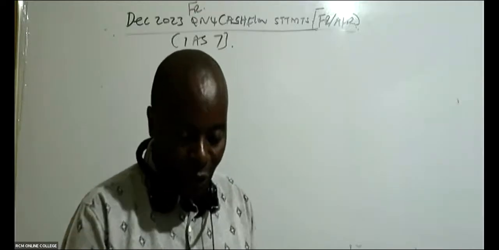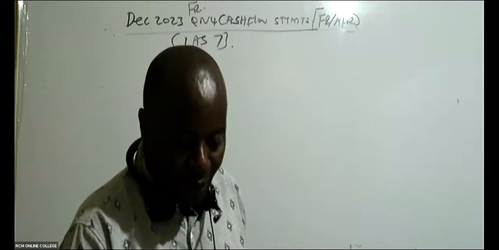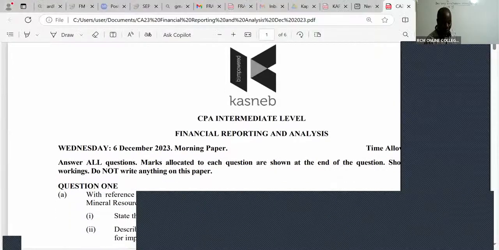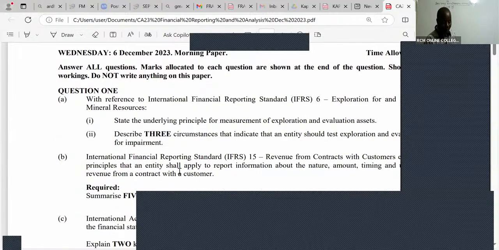The question that we are doing here is shared by Mwalimu. It is a financial reporting question, December 2023, question number 4.